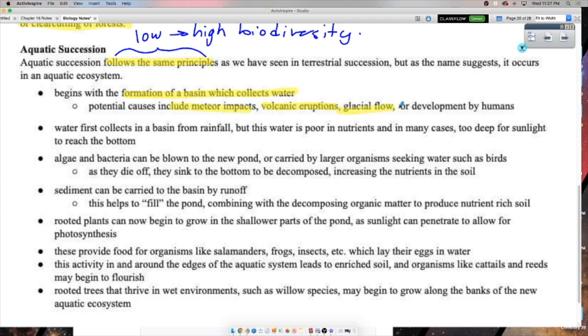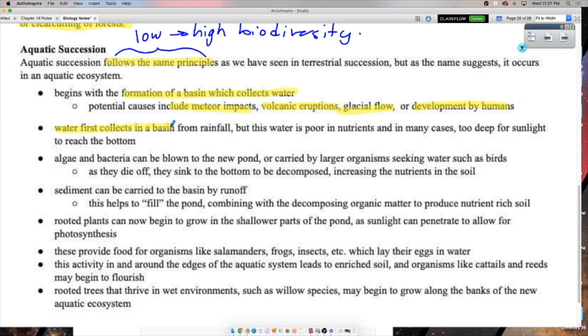Glacial flow, as we've seen, right? Kettle lakes, that would be an example of an ecosystem where aquatic succession would have taken place. There didn't used to be water there. Now there is from the glacier, okay? Development by humans, right? Imagine a bowl at a skate park. You leave it thousands of years, it fills up with water. You can come back in a couple decades and it might be a thriving pond ecosystem.